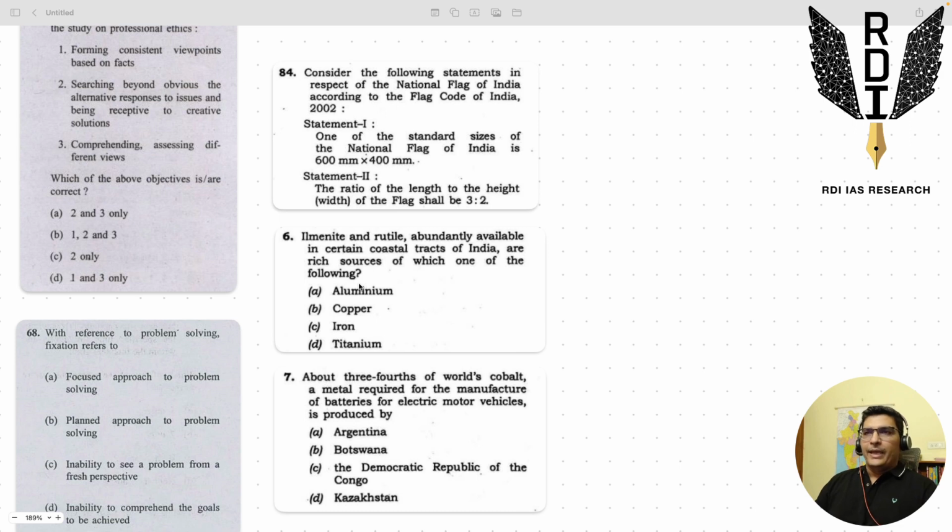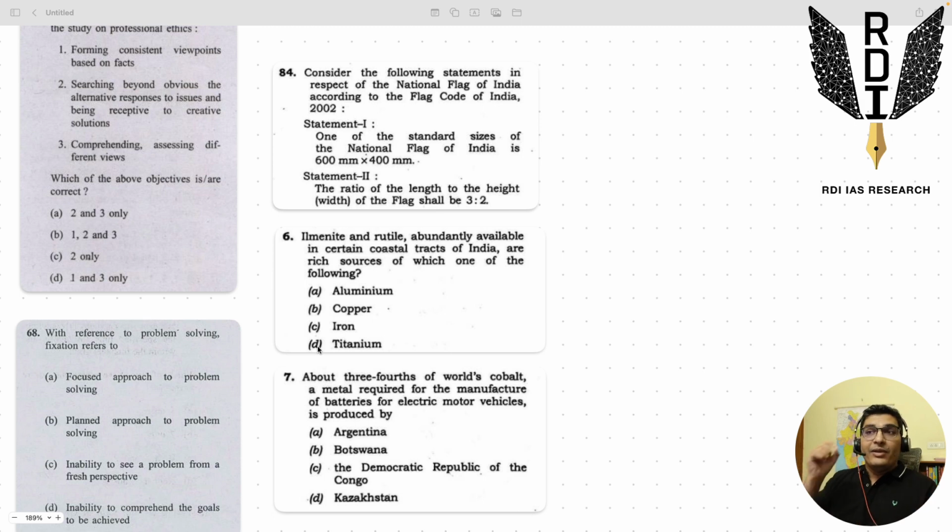So if anything is a rich source of these famous minerals, it should be given in our books, right? If these are abundantly available in certain regions and are a rich source of any of these, it should be given in our economic geography NCERT, but nothing of that sort is mentioned, right? So that means if the answer was A, B, or C, we would have heard about it. Because we have not heard about A, B, and C in the context of ilmenite and rutile rich sources abundantly available, what is left is the answer, whether it is titanium or zirconium or anything else.